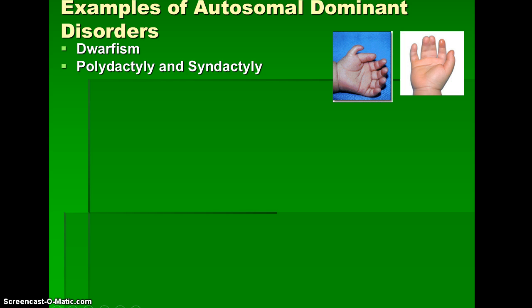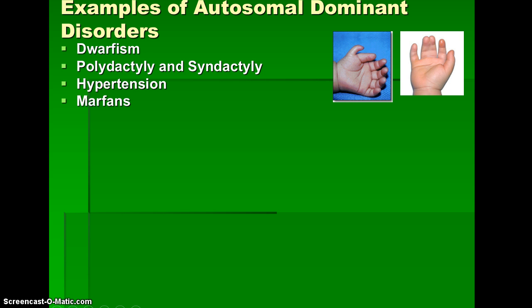Some examples: dwarfism, polydactylism, that's having more than 5 fingers, and Marfan syndrome. I forgot hypertension. Marfan syndrome is a disease that affects the heart, the joints, tendons and ligaments.